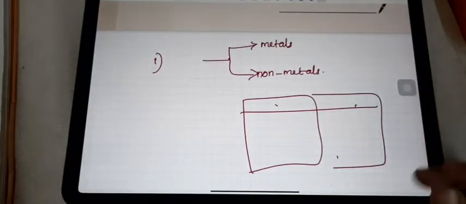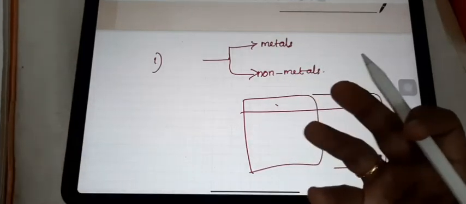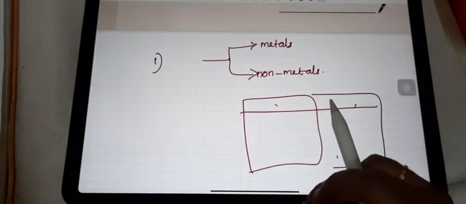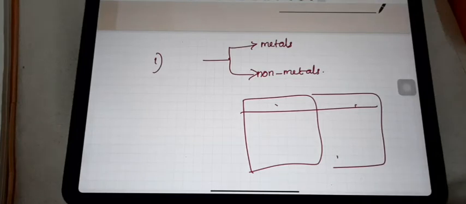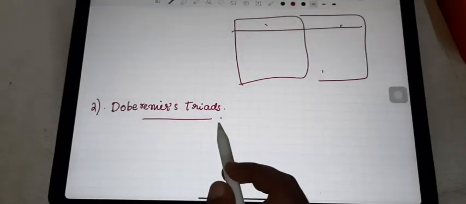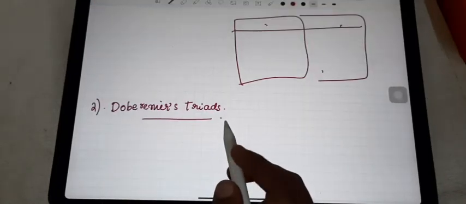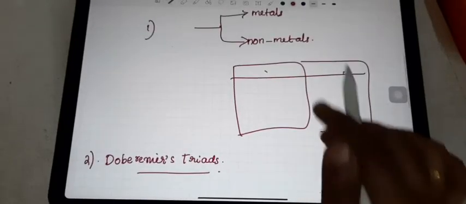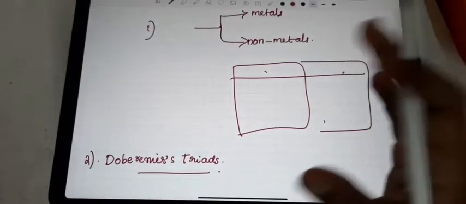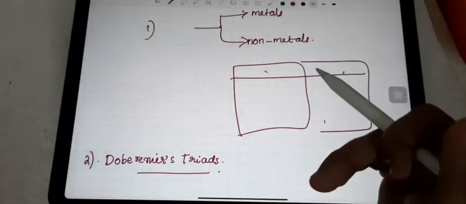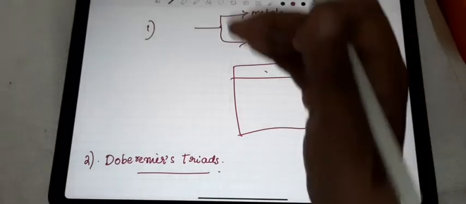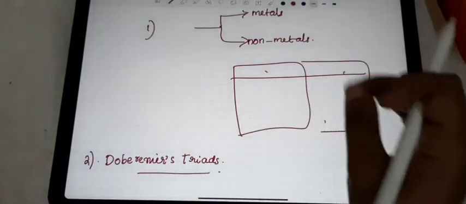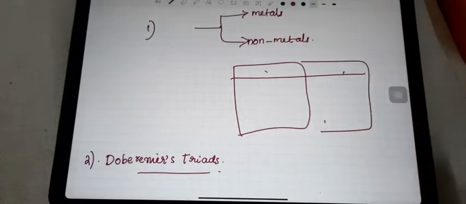Afterwards, scientists started to discover a lot of elements from nature itself, so this type of arrangement was not enough. They thought more and more. Döbereiner's triads, that is the next periodic table, which we have to study. Here, in the first case, we discussed that the elements were arranged into metals and non-metals, because metals have similar properties, so they grouped them together, and non-metals have similar properties, so they grouped them together.